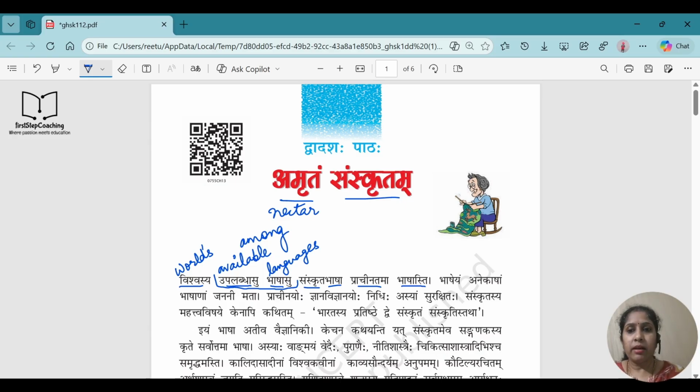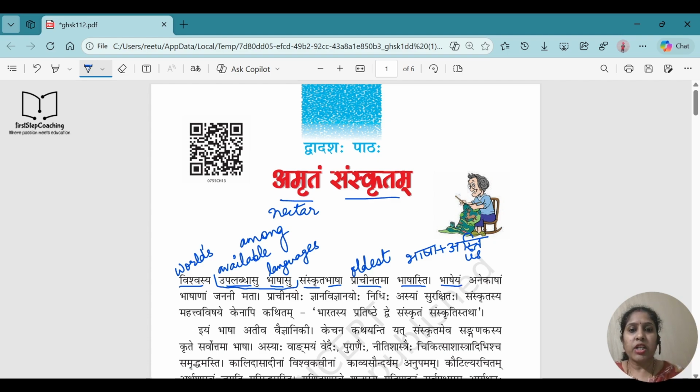Okay. Sanskrit Bhasha is the Sanskrit language, Prachin Tama is oldest. Asti: this word is made up of Bhasha and Asti. So bhasha means language, asti means is. I will not write bhasha again and again because it is used many times in this chapter. So the meaning of the first sentence comes as: among the available languages of the world, Sanskrit bhasha is the oldest language which we know.